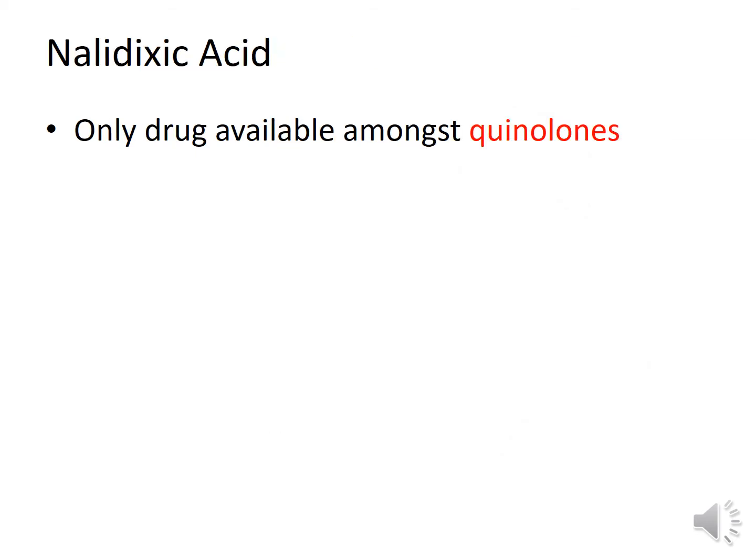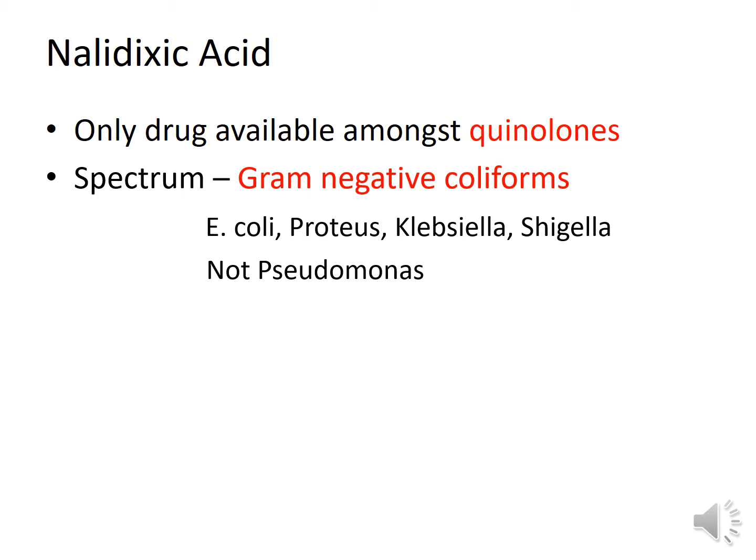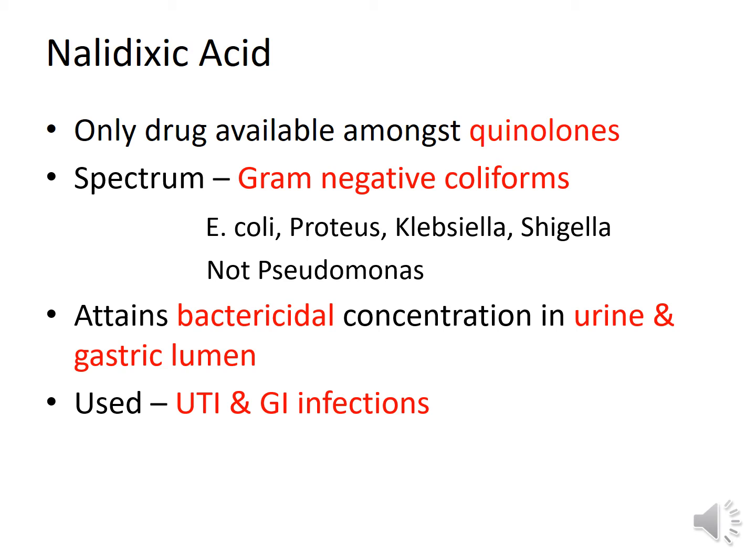The only antibiotic which is clinically relevant in the quinolone group is nalidixic acid. It is mainly active against gram-negative coliforms like E. coli, Proteus, Klebsiella, Shigella, but not Pseudomonas. The most important thing we have to remember about nalidixic acid is that it achieves therapeutic concentration only in urine and gastric lumen. Therefore, it is mainly used in treatment of chronic UTI and gastrointestinal infections like diarrhea.